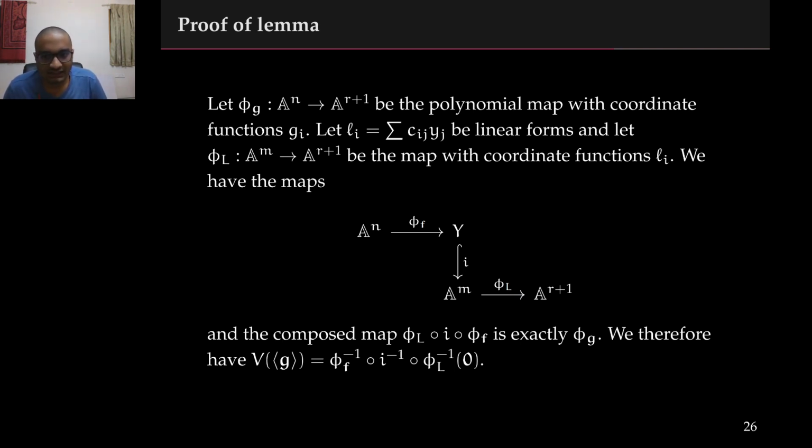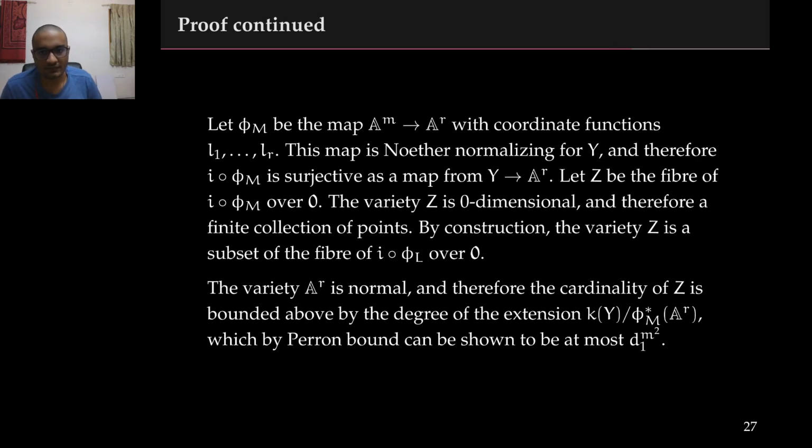Note that we can write the map phi_g as the composition of phi_f followed by the inclusion of the variety Y into the m-dimensional affine space, followed by the map phi_L. We can therefore also write the zero set of the polynomials g1 through g_{r+1} as the pre-image of the point 0 under this composed map. Let phi_M denote the map from the m-dimensional affine space to the r-dimensional affine space with coordinate functions L1 through L_r. Note that we can write phi_L as phi_M and the function L_{r+1}.